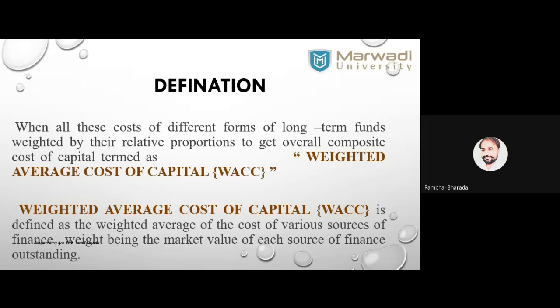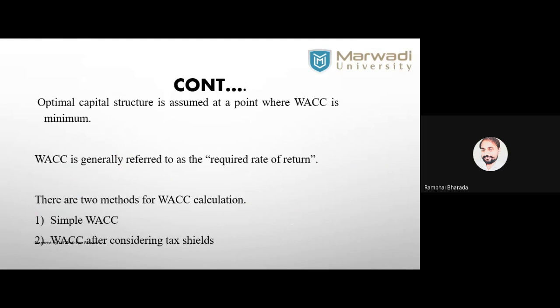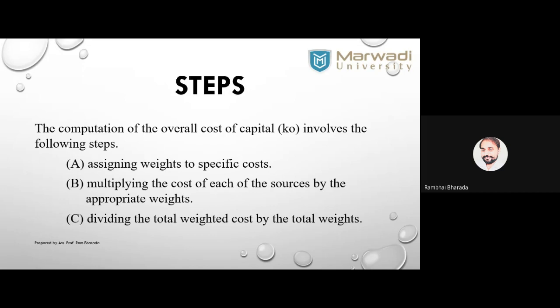For calculating a weighted average cost of capital, we have two different methods: simple weighted average and weighted average after considering a tax shield. Let's understand all the calculations and methods one by one, very quickly. Generally, we have three steps to calculate the weighted average cost of capital.